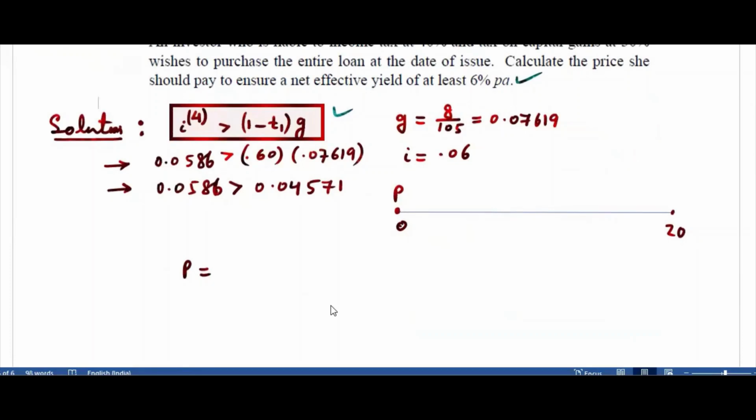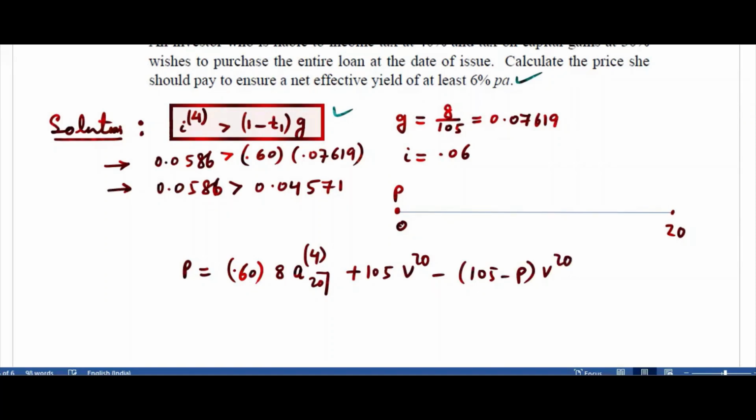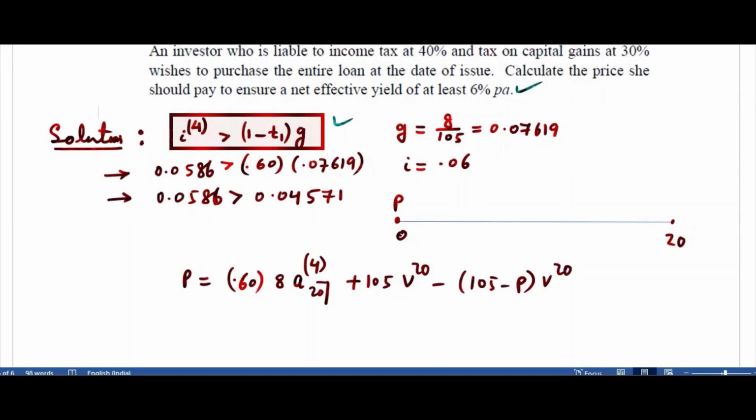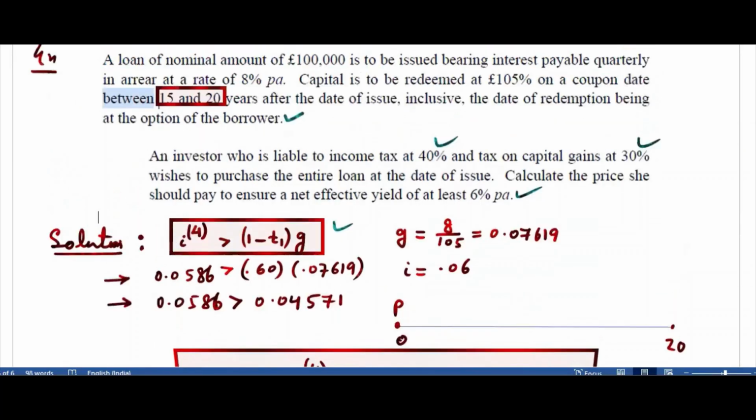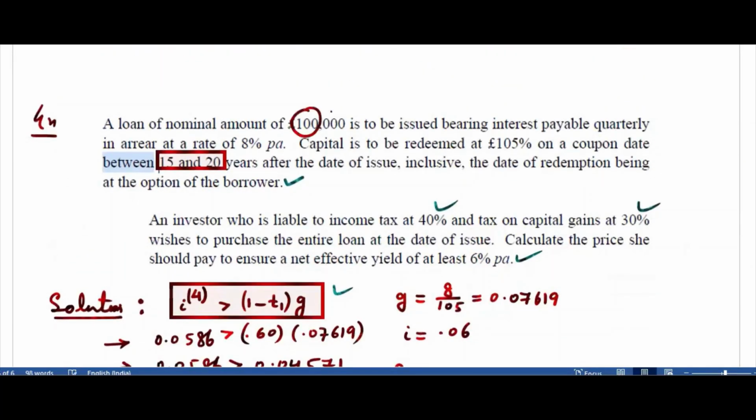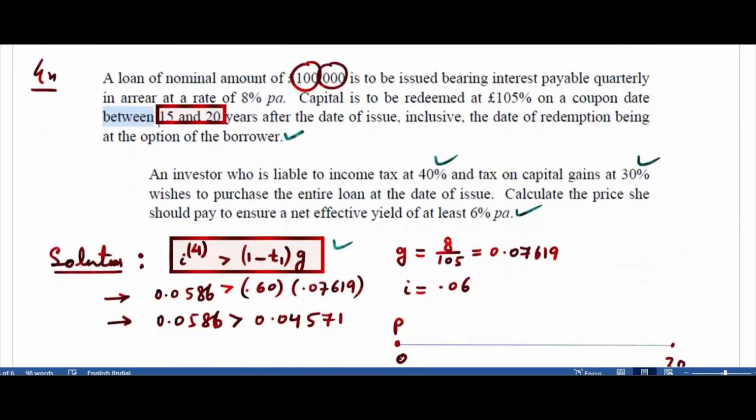So tax is 40%, 0.40. That means 0.60 I will get. And 8, is it okay? Then 105 V20 minus 105 minus P V20. There is a capital gain tax of 30%. So 0.3. Answer will be for 100 nominal, 3 zeros. You have to write finally.